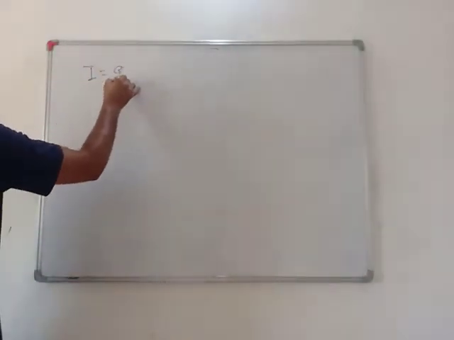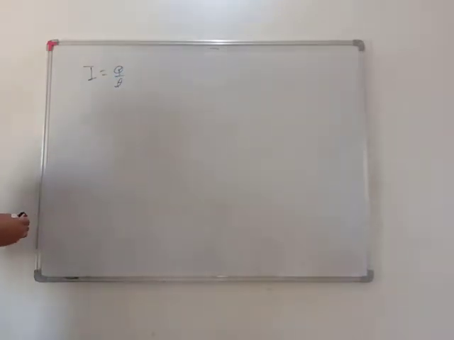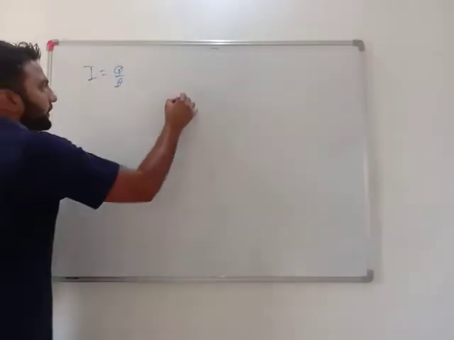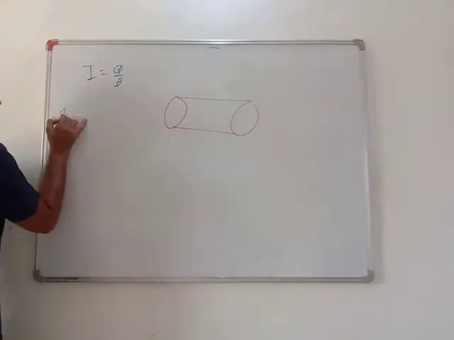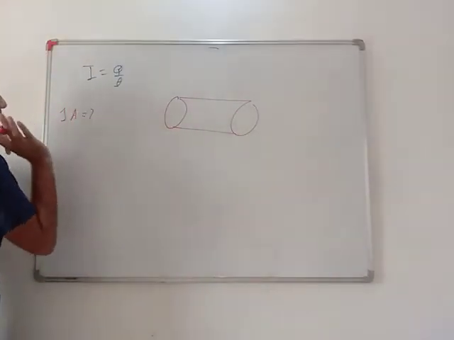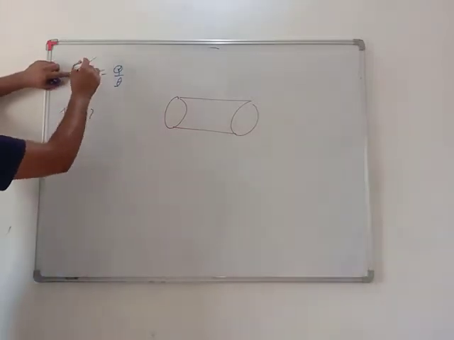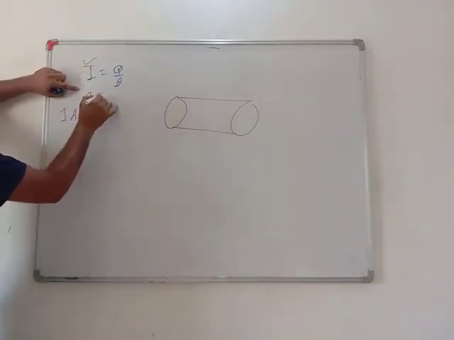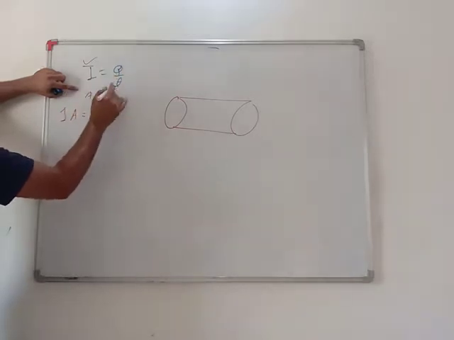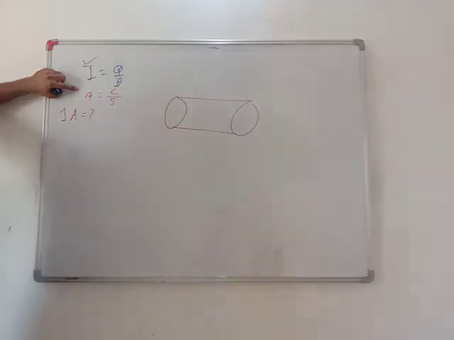I equals q by t. If someone asks you what is 1 ampere current, we know the unit for current is A, unit for charge is C, and unit for time is second.